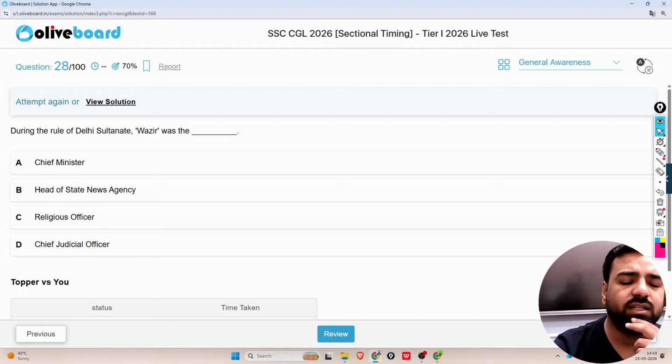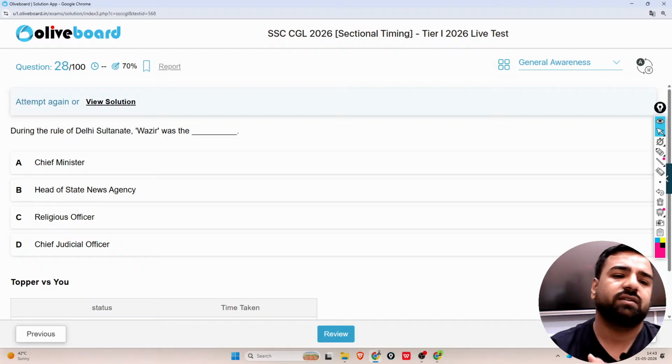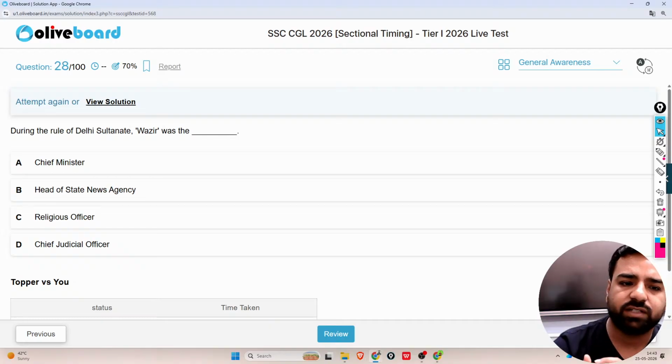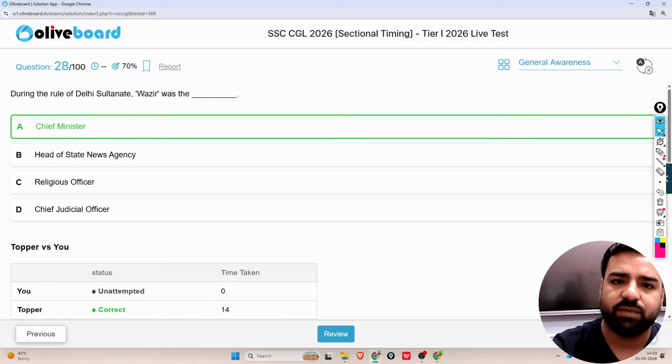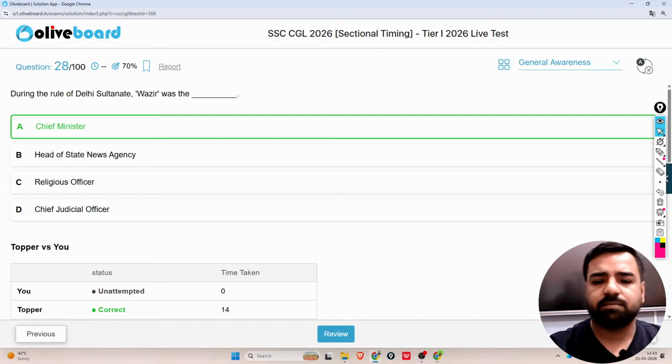The next is, during the rule of the Delhi Sultanate, Wazir was dash. Was it Chief Minister, Head of State News Agency, Religious Officer, or Chief Judicial Officer? So what is the answer? This time the answer will be Chief Minister. So Wazir was actually the Chief Minister. What's the next question?